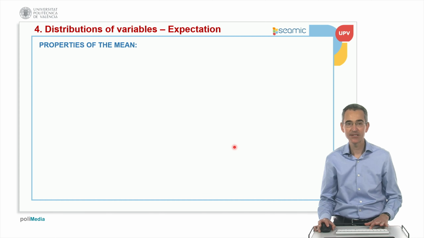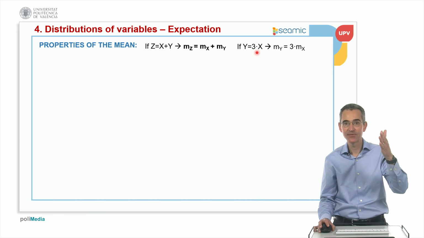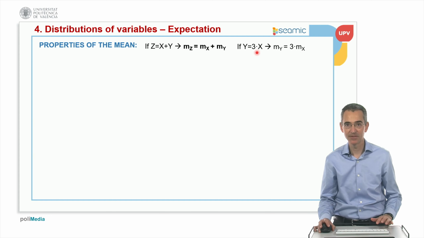Okay, so properties of the mean. Properties for any kind of distribution. If I have two random variables, x and y, and we sum them, the average of the sum is the sum of the averages, which I think makes a lot of sense. Another property: what happens if I have a column of values and all of them are multiplied by 3?